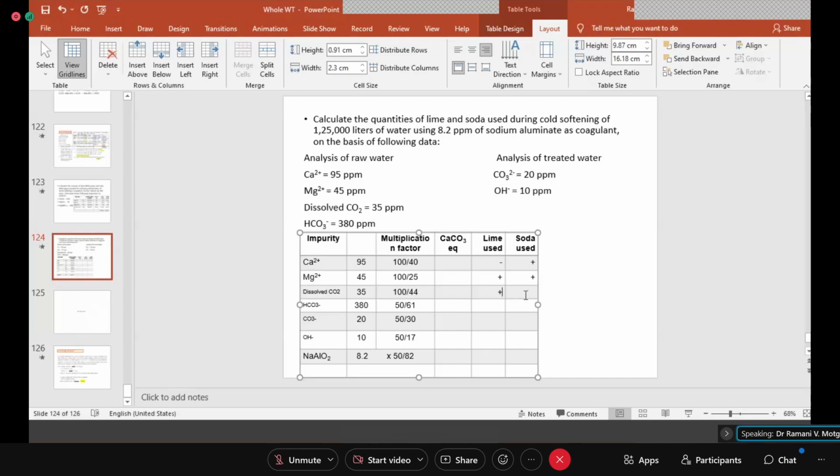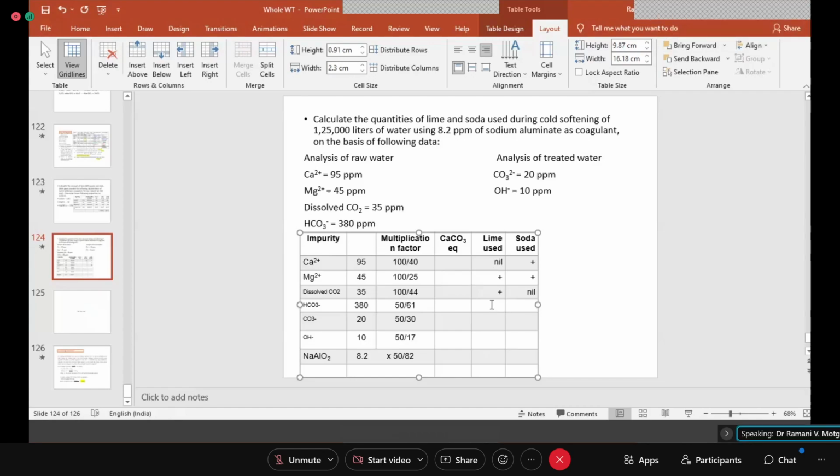Dissolved oxygen, here it will be plus, here it won't be anything. It will be nil. Here also, instead of writing minus, don't write minus because minus means you have to deduct. So you don't have to deduct it.